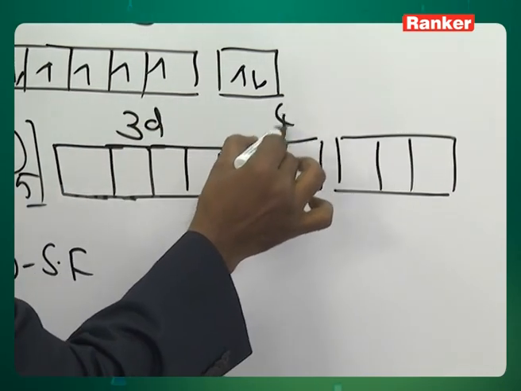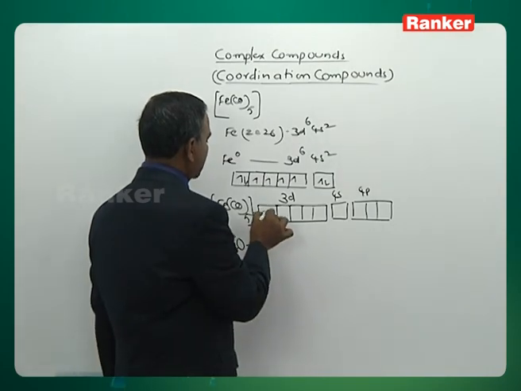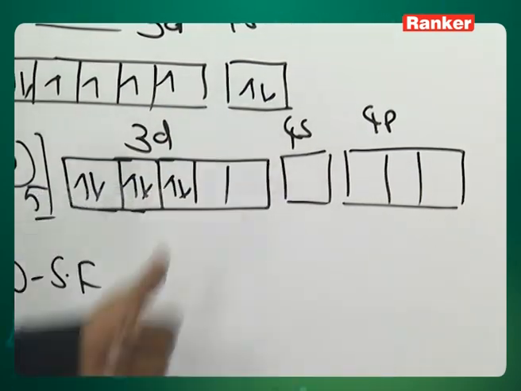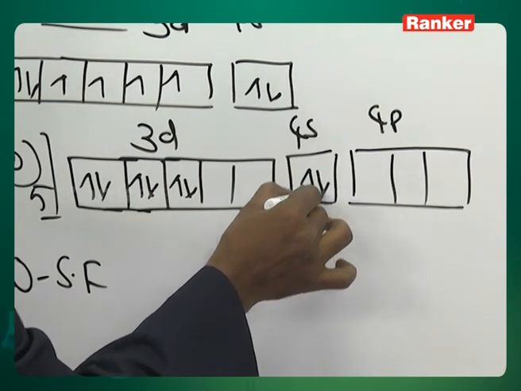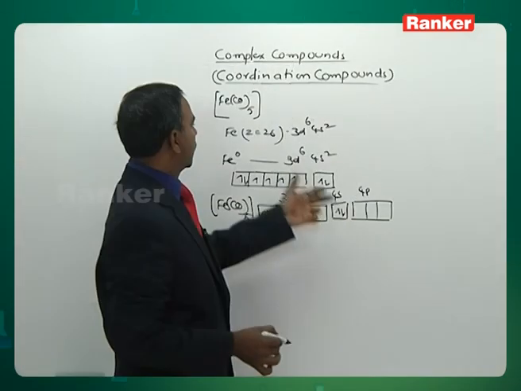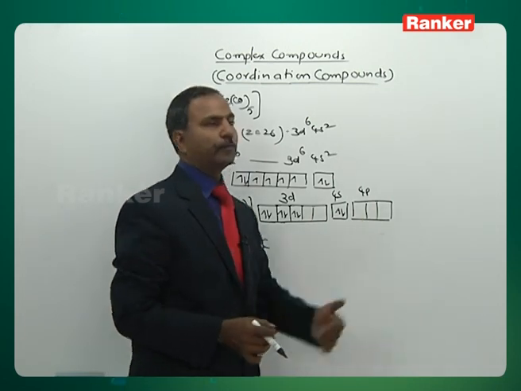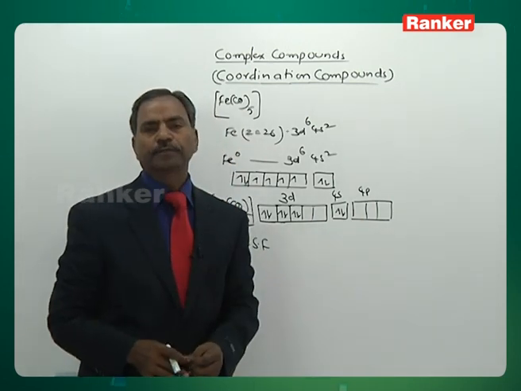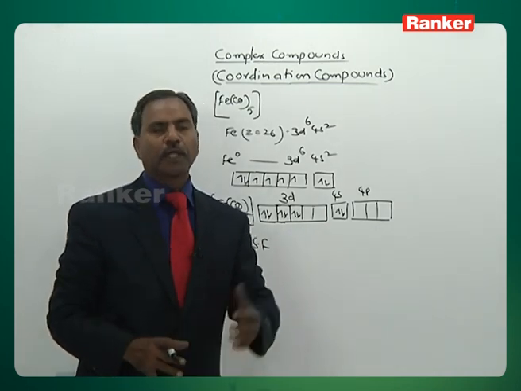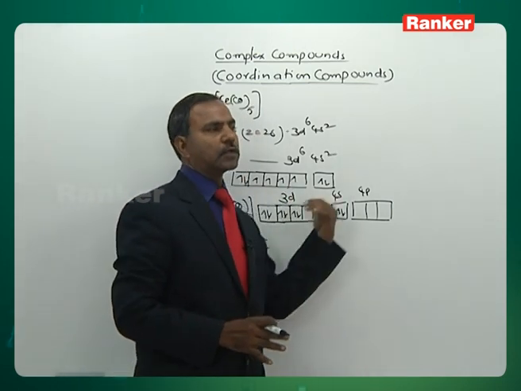See this 3d orbital, 4s and 4p. Where are the 6 electrons getting paired? Right, 1, 2, 3, 4, 5, 6. Suppose s electrons are there in the 4s orbital; let us take it like that at the beginning. Then for coordination number 5, we require 5 orbitals: 1, 2, 3, 4, 5. But leaving the 4s orbital, the d and p cannot be involved in hybridization. Therefore, compulsorily the s electron has to be shifted to d.